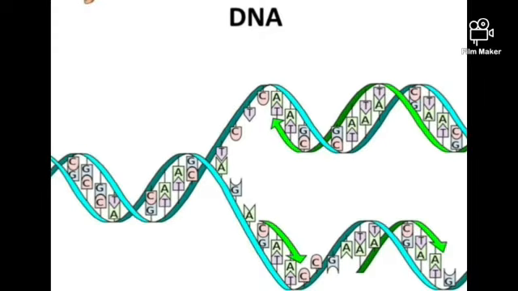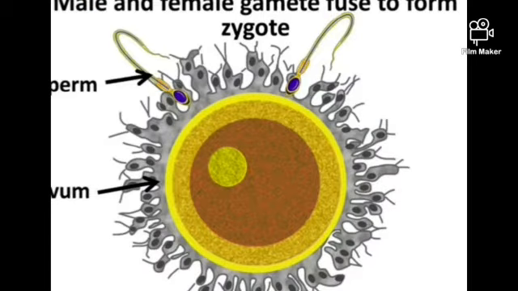In sexual reproduction, a male and female gamete fuse to form a zygote, and variations acquired through DNA copying from two different individuals are passed on to a single organism. So students, variations from two different organisms would create a new combination of variations.